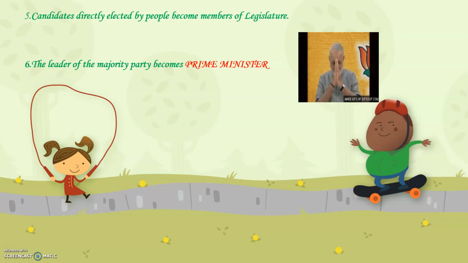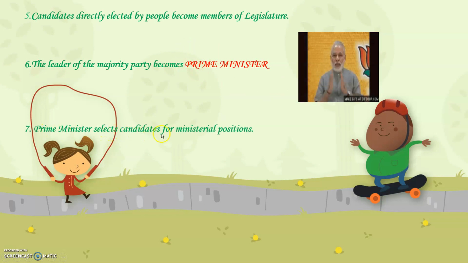Now, just now I said any political party that becomes the winner is actually running the country. Therefore, today we have BJP, which has won the elections, and the head of that particular party is Mr. Narendra Modi, and therefore he becomes the Prime Minister of India. So any political party that has won the elections, the head of that party becomes the Prime Minister of that respective country. Today we have Prime Minister Mr. Narendra Modi because he is the head of the BJP political party.